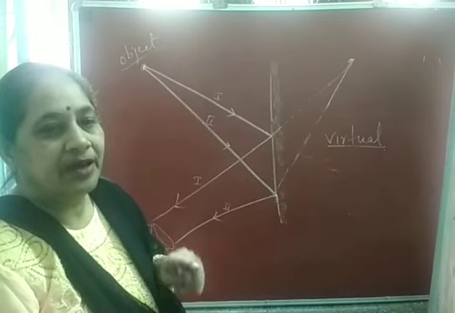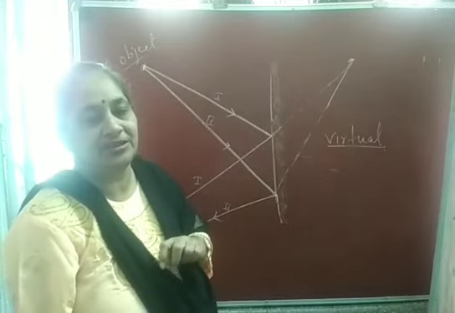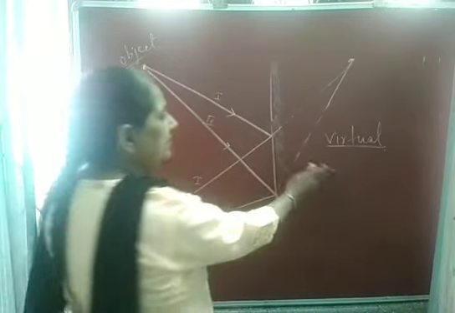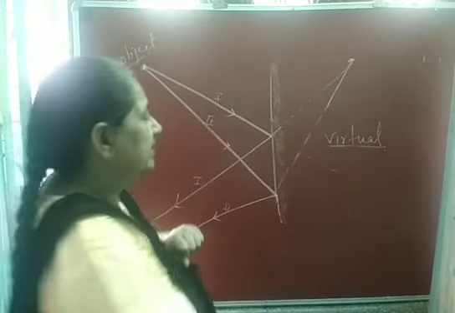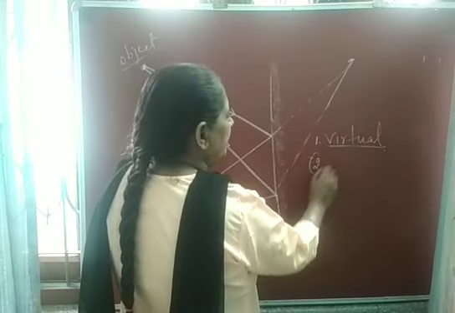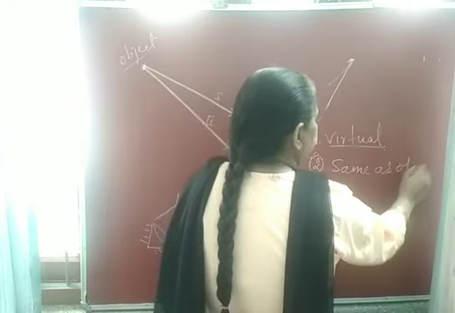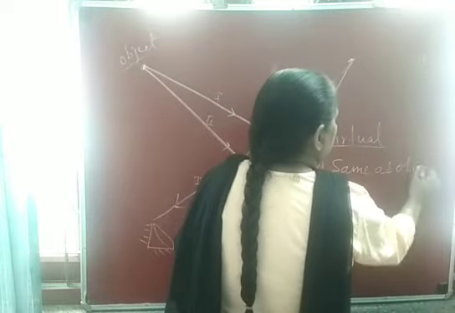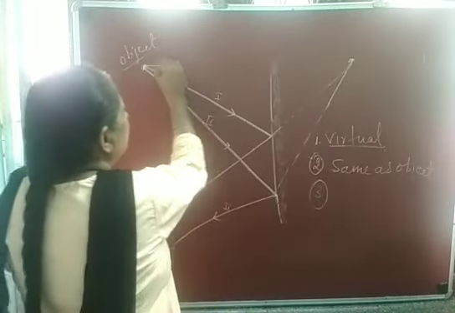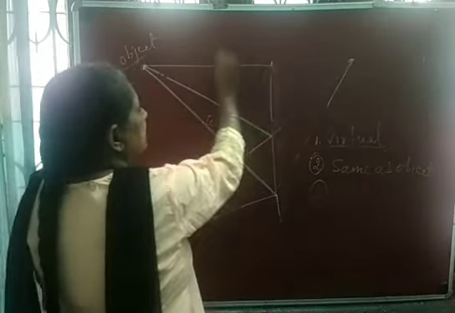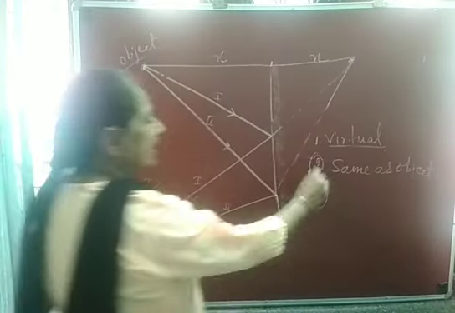A virtual image cannot be taken on the screen. A real image can be taken on the screen. You cannot take this virtual image on the screen. This image is virtual, same as the object, formed at the same distance as the object is. Look here, if this distance from the mirror is x, then this distance from the mirror also will be x. So at the same distance.